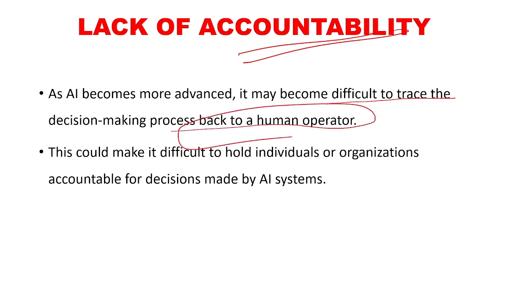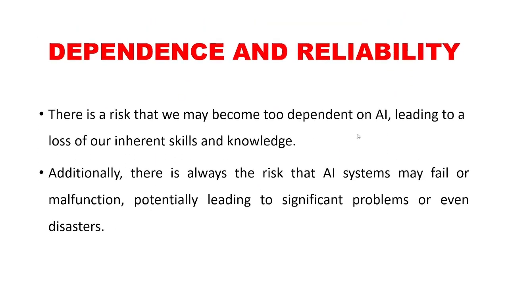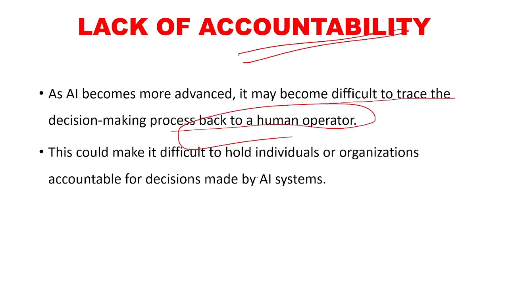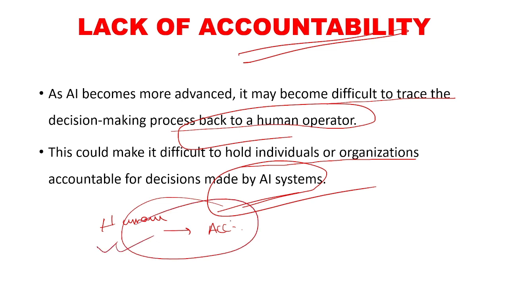This could make it difficult to hold individuals and organizations accountable for any decision made by AI systems. Suppose a human being makes a mistake in some work, that person may be held accountable, because it might have happened due to human error or something similar to that.